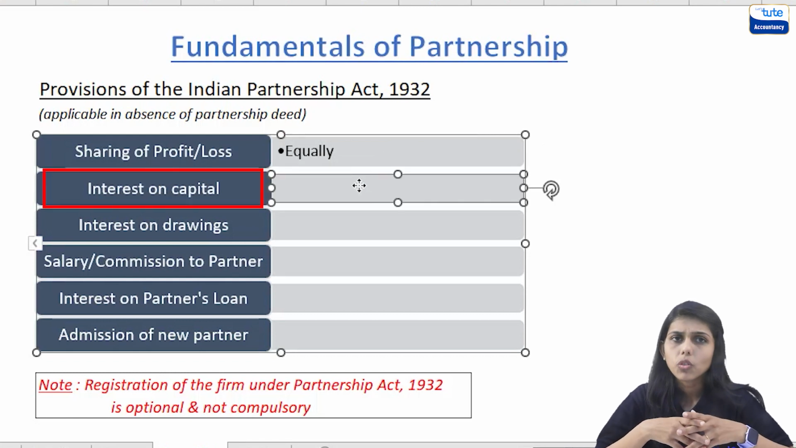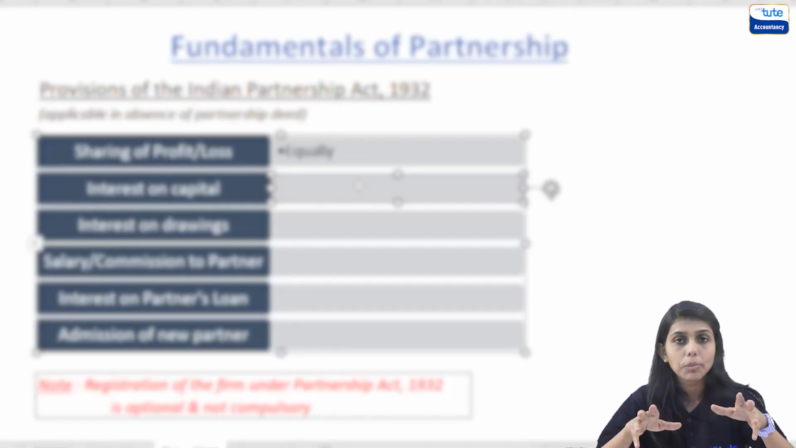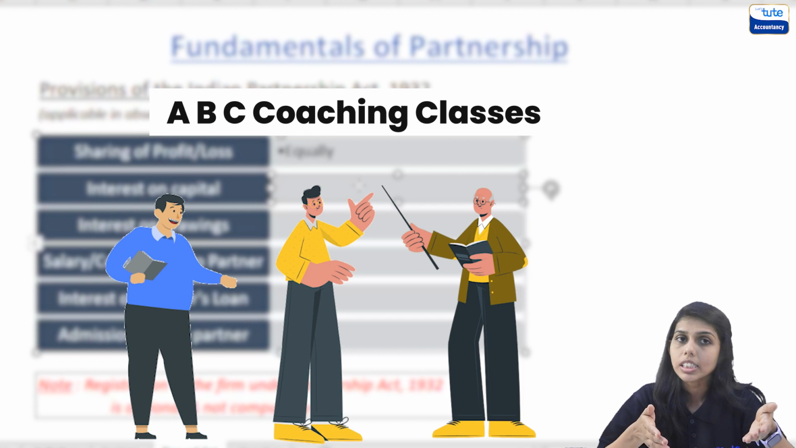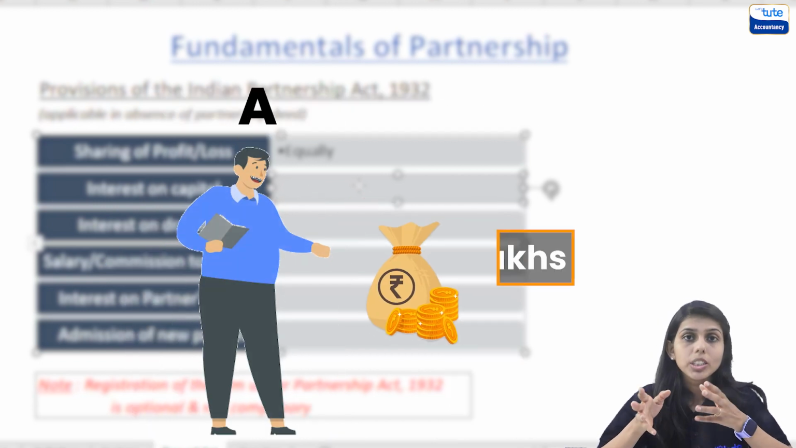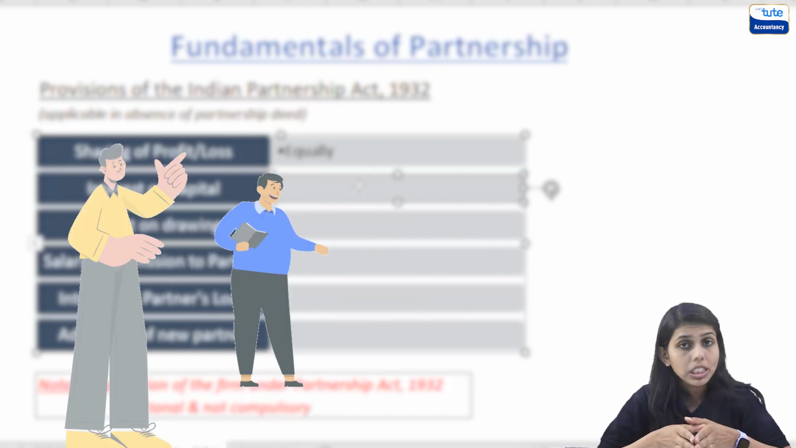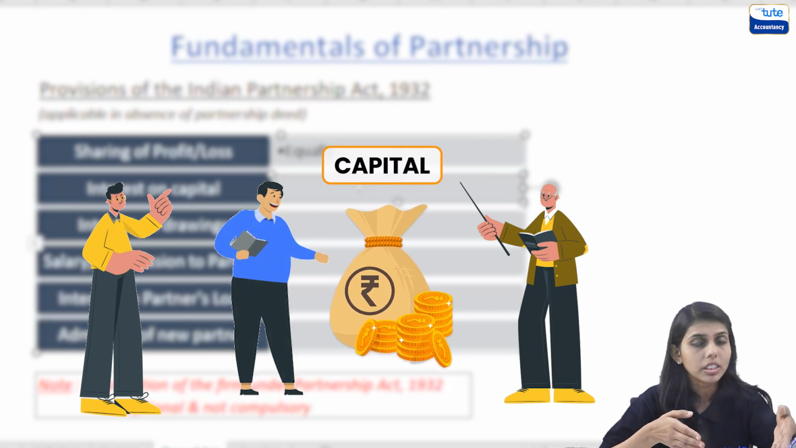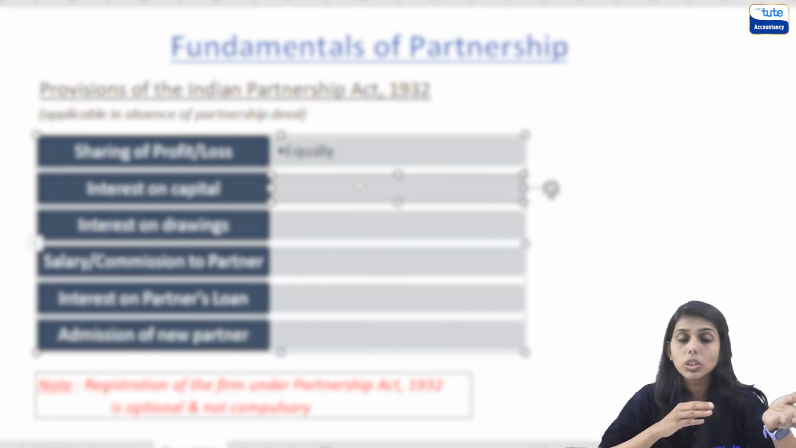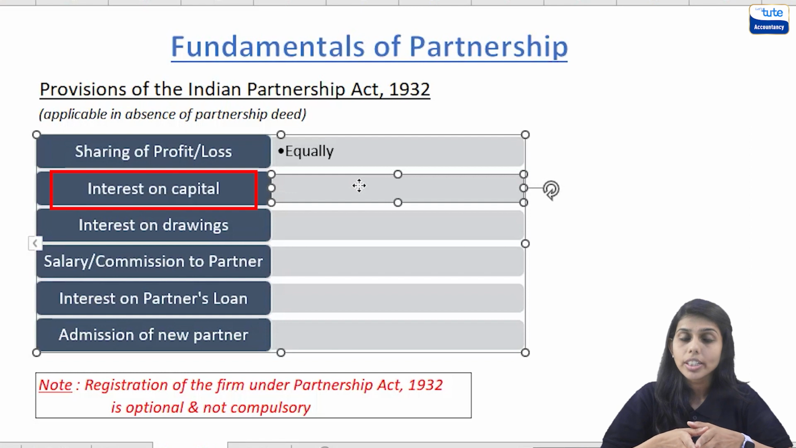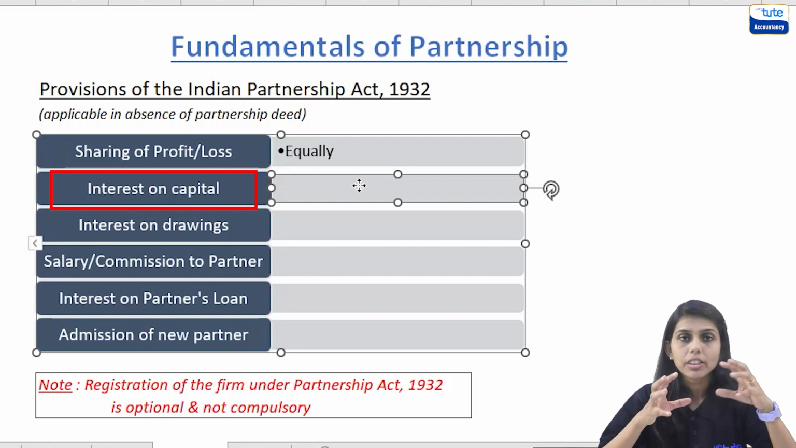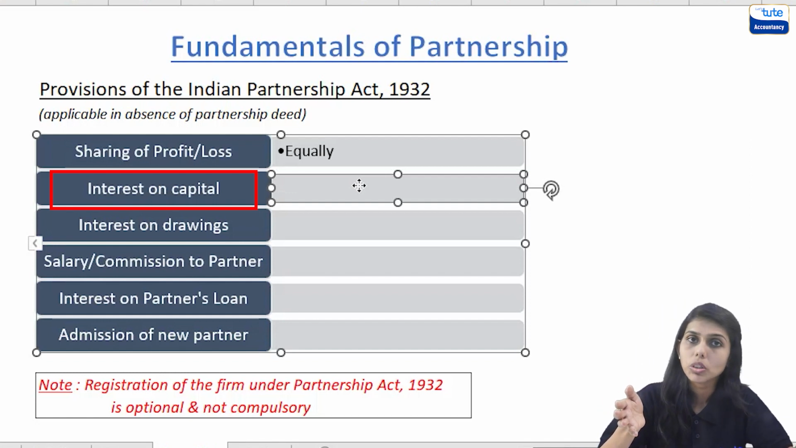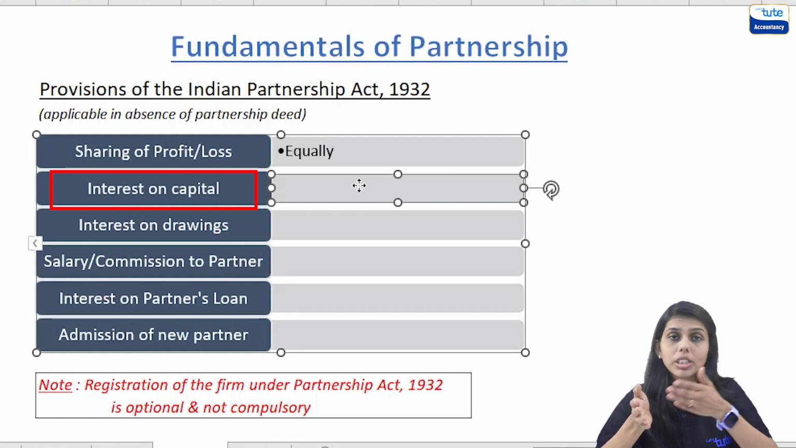Next, interest on capital. Firstly, what is interest on capital? Taking the same example, A, B and C, 3 partners together started a partnership business, ABC coaching classes. When they started the business, A contributed 2 lakhs, B contributed 1 lakh and C also contributed 1 lakh into the business. This money contributed by the partners is known as capital, right? Now if the firm pays interest to the partners on this capital received from them, that would be known as interest on capital. This interest on capital is an expense for the firm. So the firm received capital from the partners and pays interest to the partners, and this interest paid by the firm is an expense.